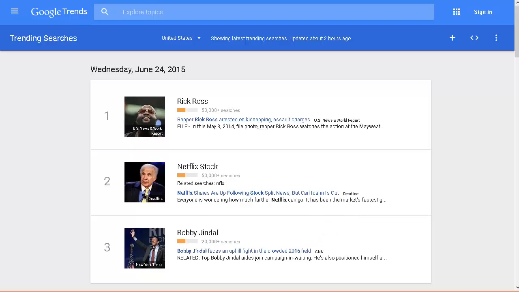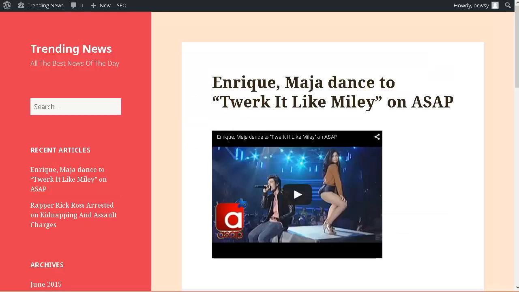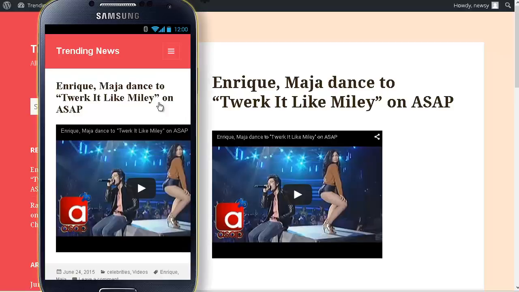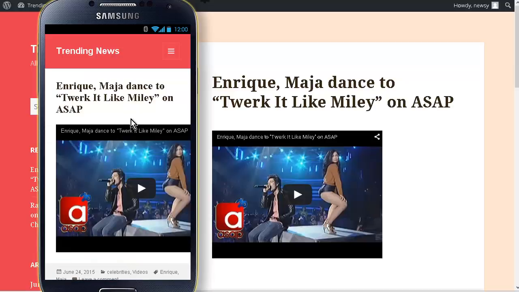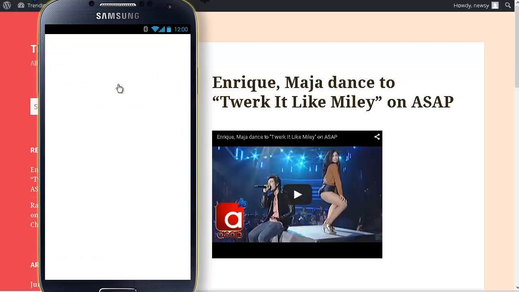But before we go, let's have a look at what our site looks like in the responsive design now. So here's what it looks like on a web browser. Now let's bring it up on a smartphone. Okay, so here we are on the smartphone. Here's each of our articles. We click on the article.